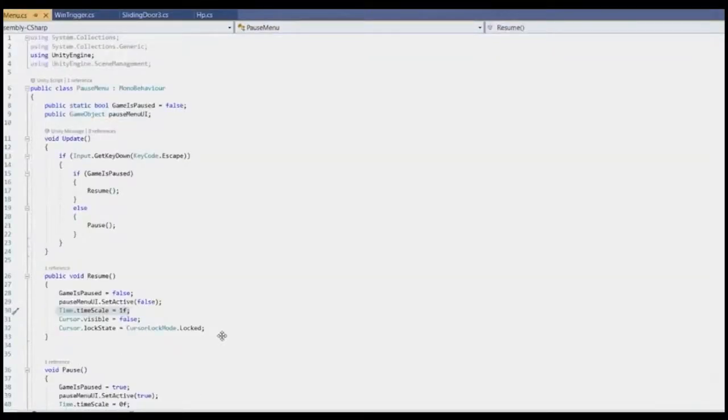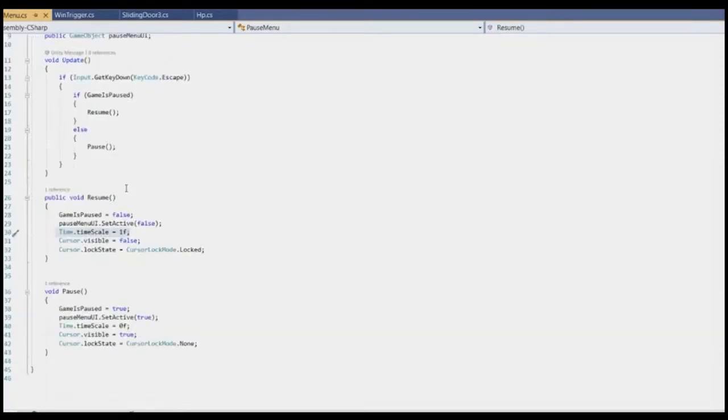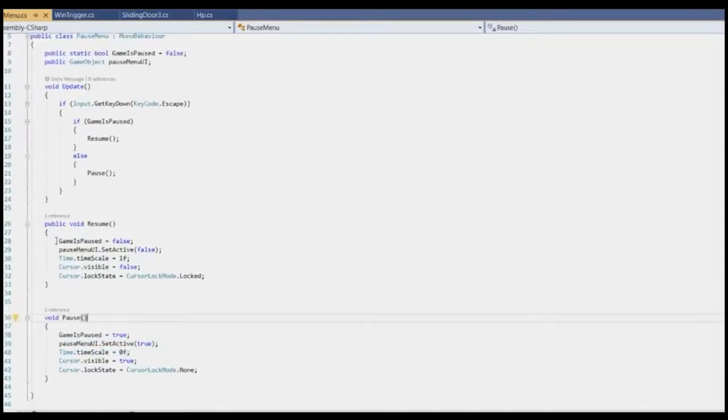Now the post condition of this game. We can see that the game object is declared in the beginning of the pause menu script. Then for this statement, the ESC button is set as the button to pause the game. When the player clicks the ESC button, the pause menu will show up and the timer will stop running until the player resumes the game by clicking the ESC button again. The pause menu will disappear and the timer will continue running.